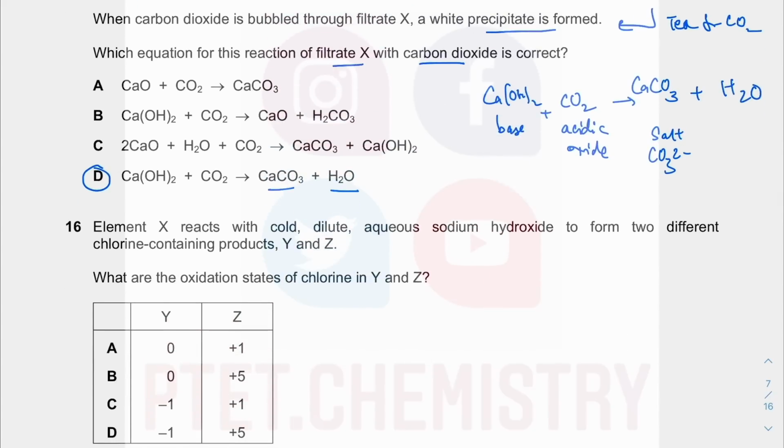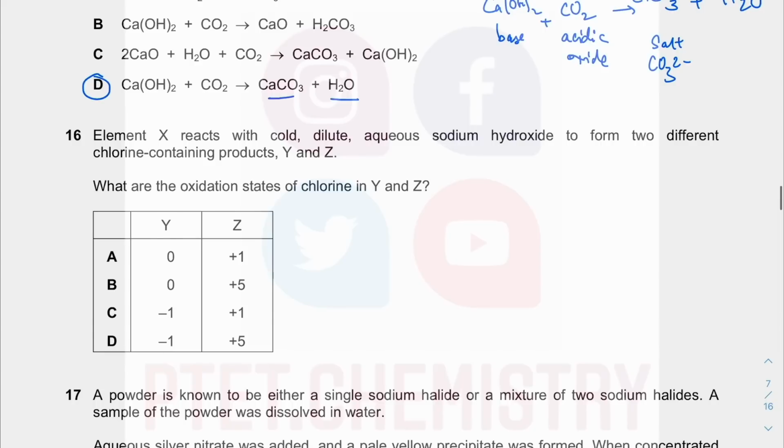Number 16, you have element X with cold dilute sodium hydroxide. You get chlorine-containing products. This is your classic disproportionation as stated in the Redox changes syllabus.